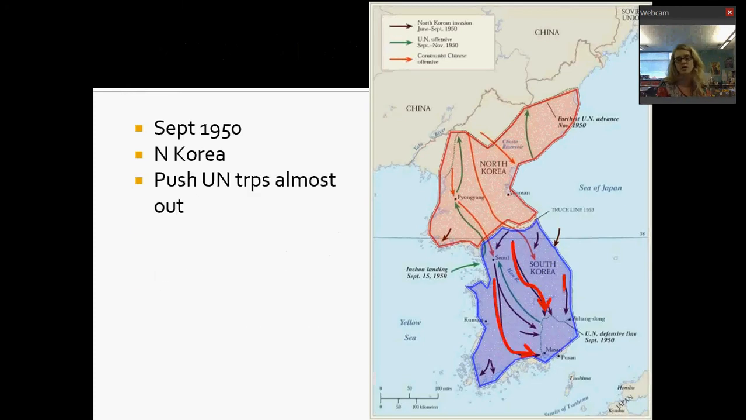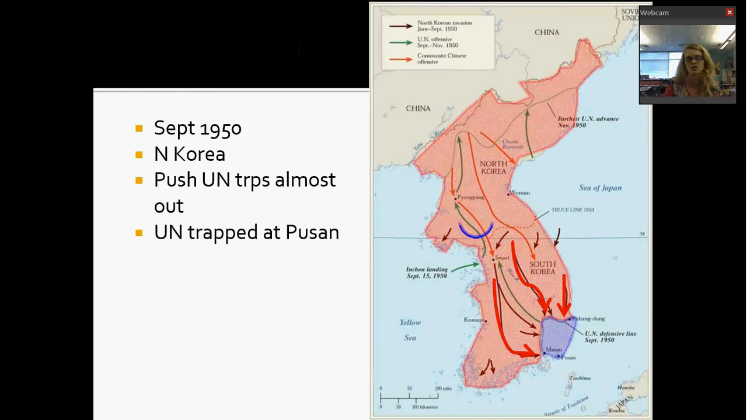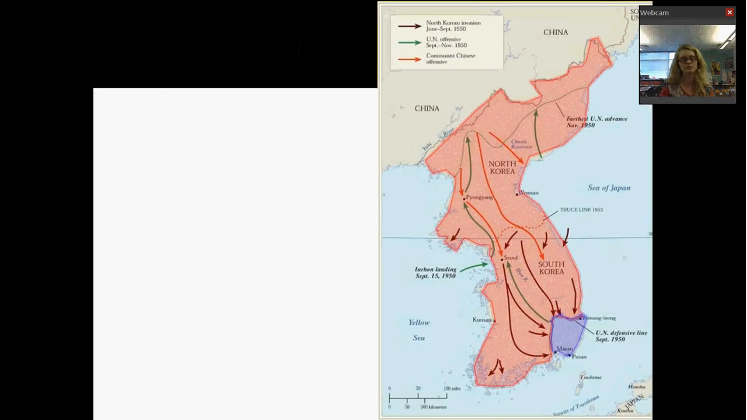Basically, there is a big movement, and the North Koreans push the UN troops almost out of Korea. They are pushed down into the bottom to the city of Pusan, where the United Nations is trapped. So at this point, the communists in North Korea have pretty much taken over almost all of Korea, and by September it looks like we're screwed, right? It looks like we've lost this war.